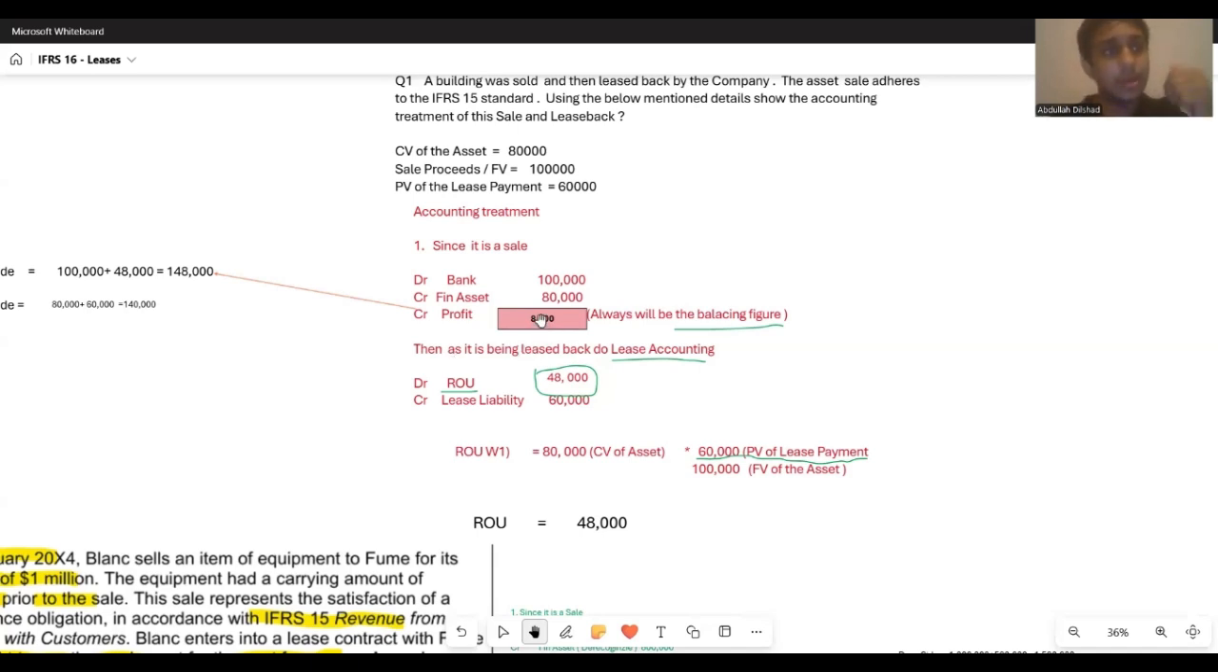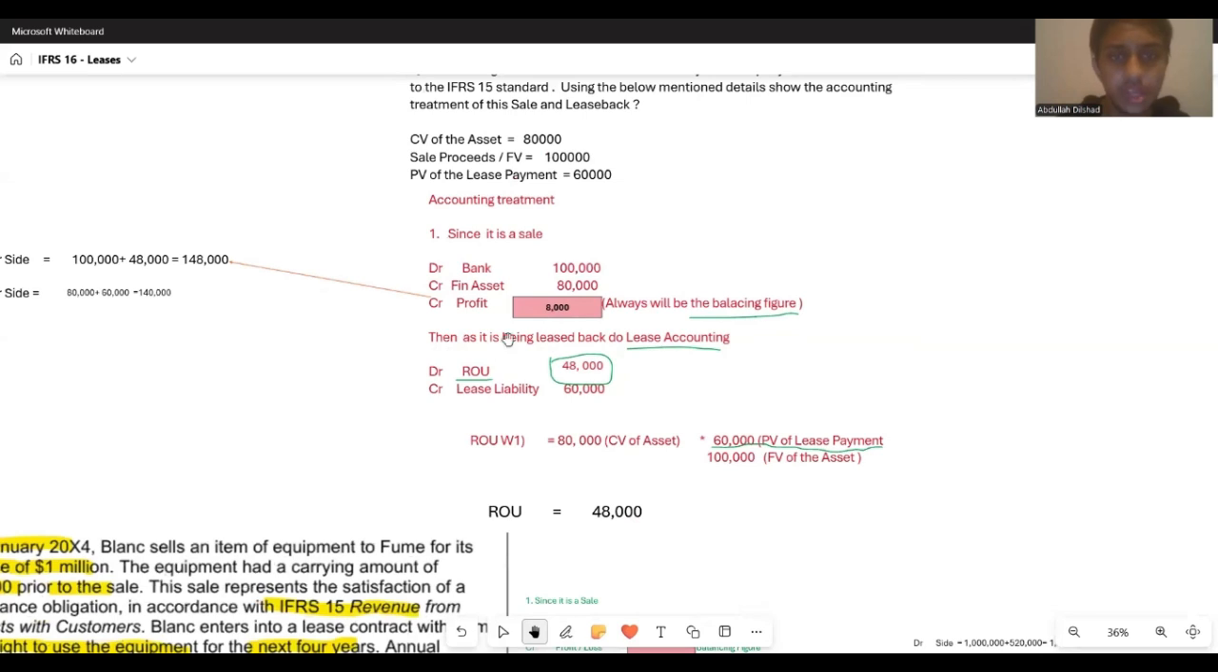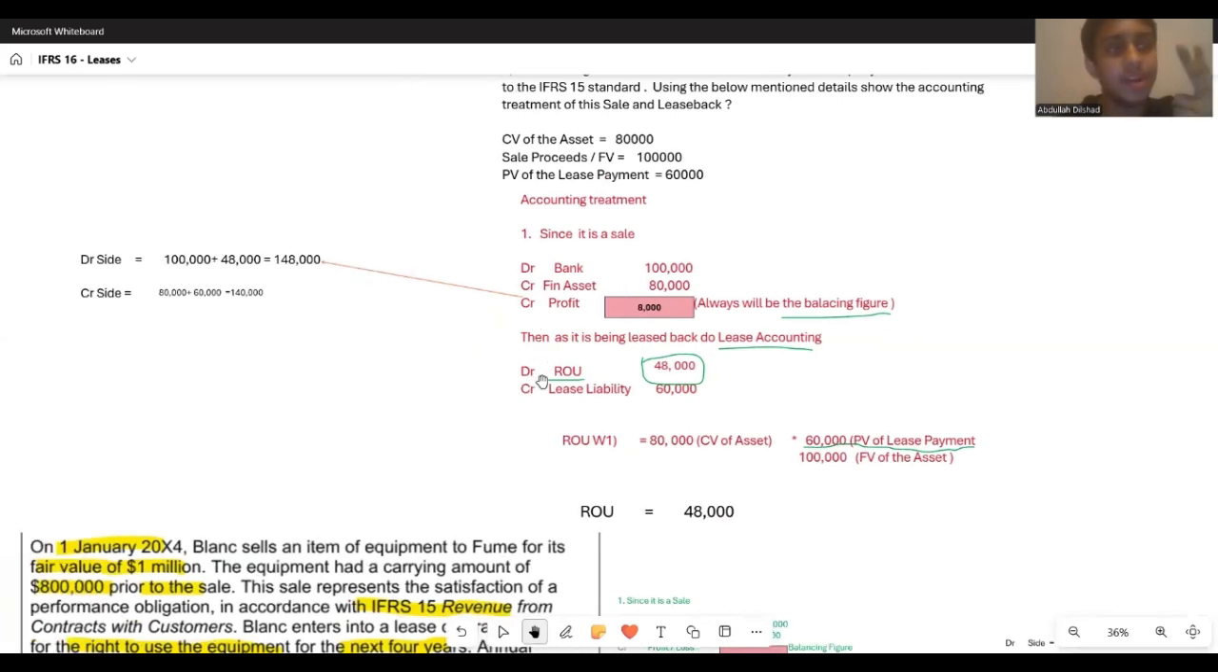Now, finally, I hope you all remember when I started off this question, I told you all that there is a profit, which is the balancing figure. Look at these transactions. There are two debit entries and there are three credit entries. There are two debit entries, which are the bank and the right of use of asset. And there are three credit entries, right? So I would just simply add my debit side and credit side and see whether there is a difference, right? Debit bank 100,000, debit ROU 48,000, which makes 148,000. So my debit side is 148,000, right?